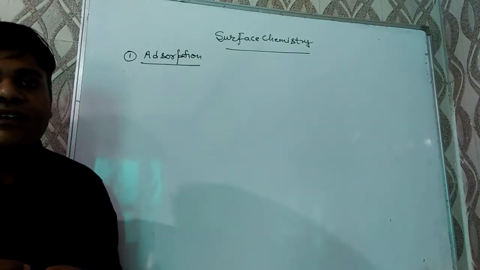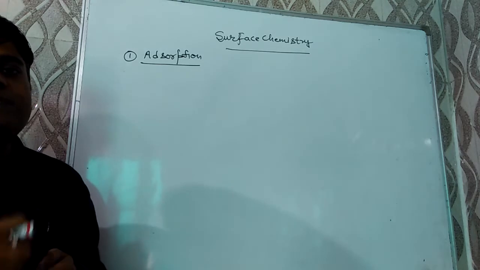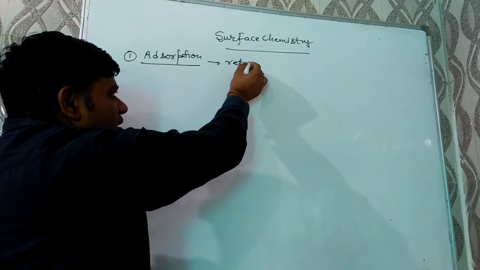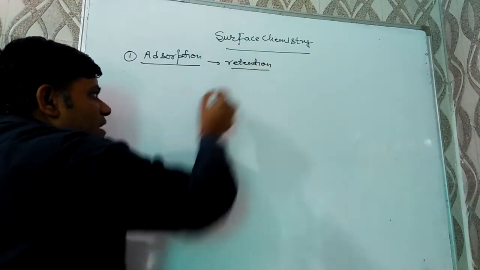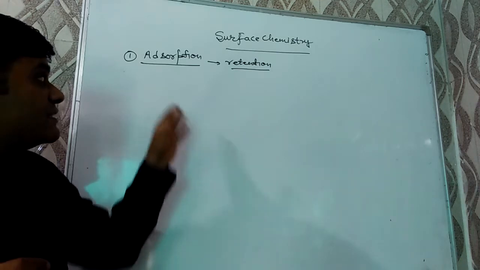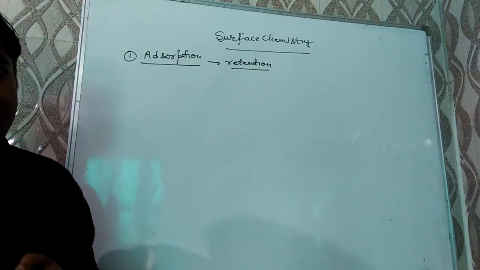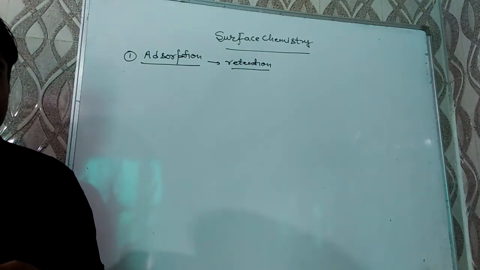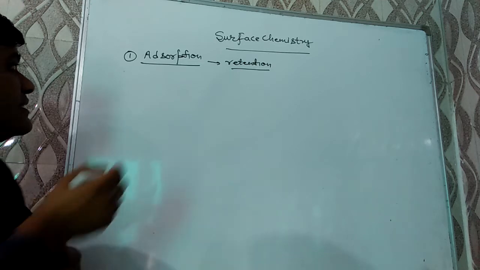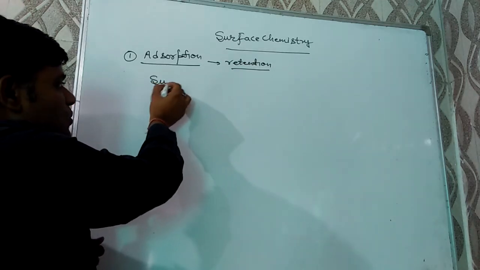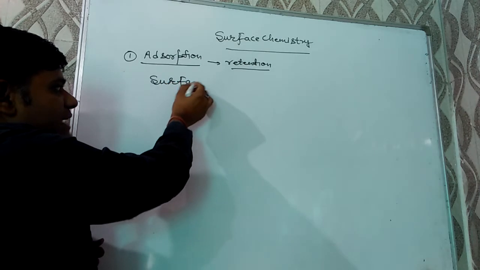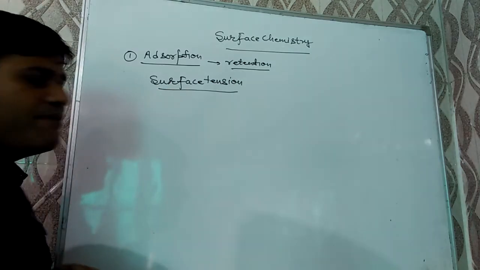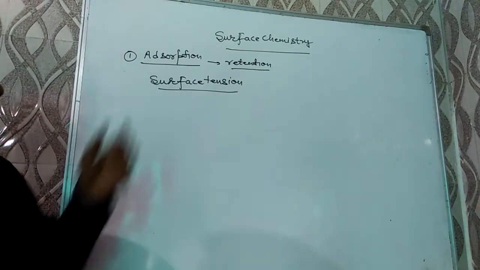First of all, we have to know what adsorption is. Adsorption is the retention of a substance on the surface of another substance. And the first question may be, why does adsorption take place? Adsorption takes place due to unbalanced forces like surface tension. Unbalanced forces like surface tension are responsible for adsorption.